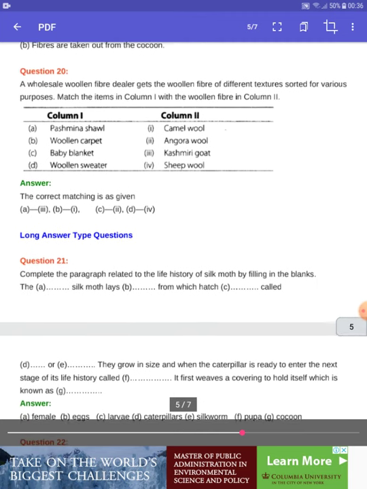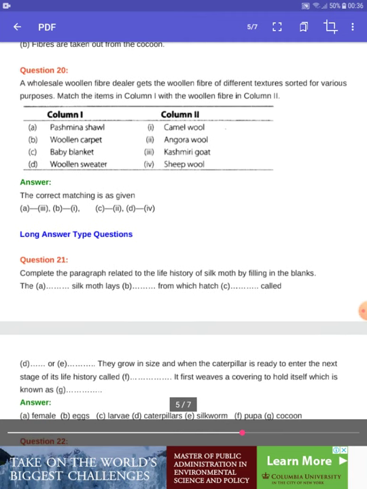Okay guys, next question. And why are we discussing this question? Because the objective questions are not different, since the NCERT book and the exemplar book are enough for you. The next question is: a wholesale woolen fiber dealer gets woolen fiber of different textures and sorts for various purposes. Match the items in column 1 with the woolen fiber in column 2.